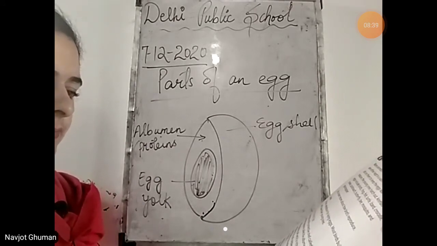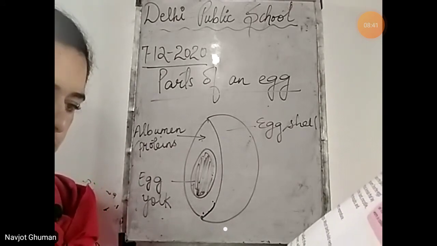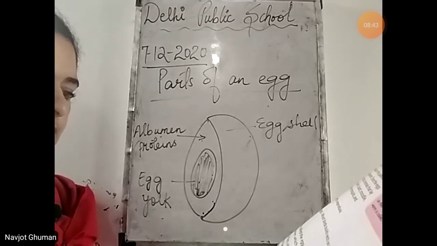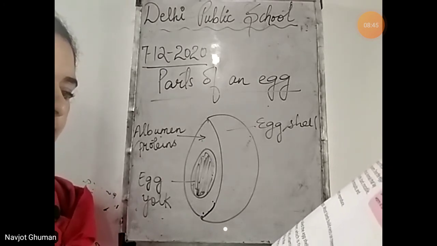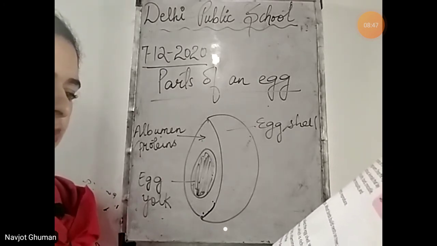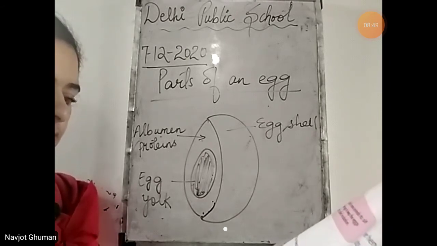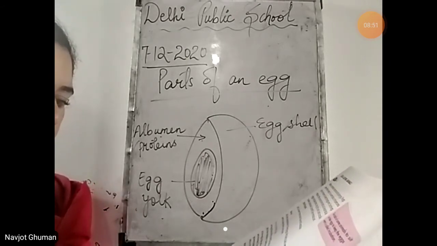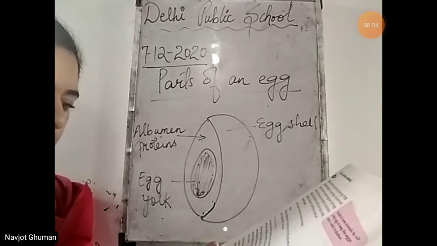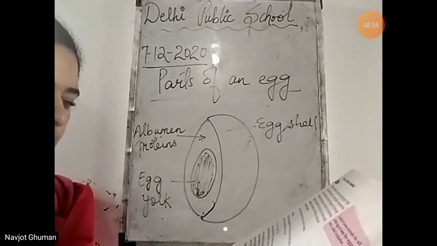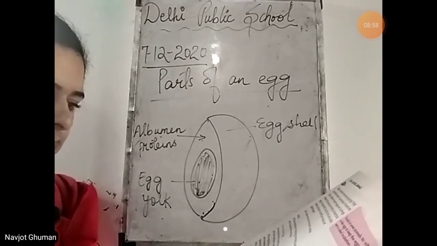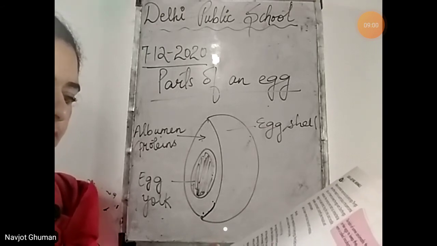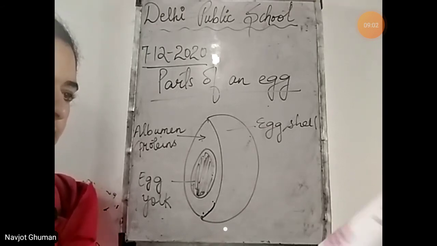Within the egg, the embryo goes through various stages of development before the egg hatches out, and then the chick comes out. The chick then grows into an adult. Various stages of development from an embryo to a mature adult is called the life cycle of an embryo. The yolk contains the food for the growing baby or the embryo.